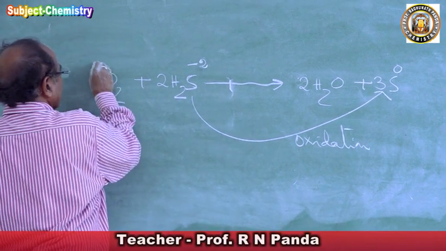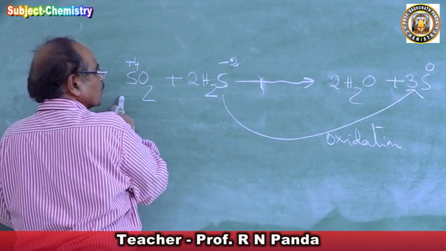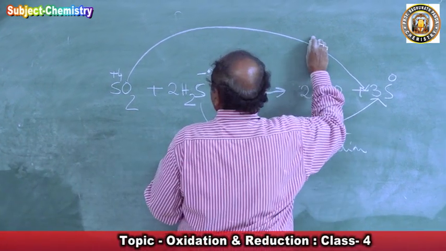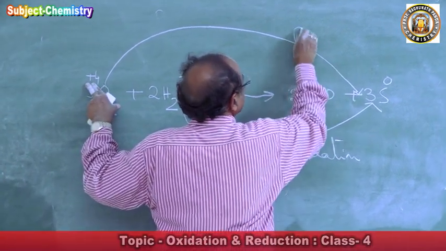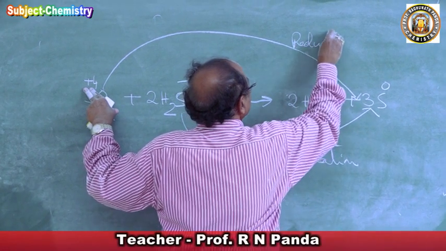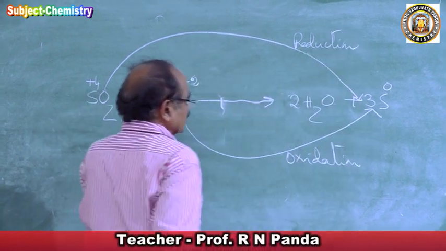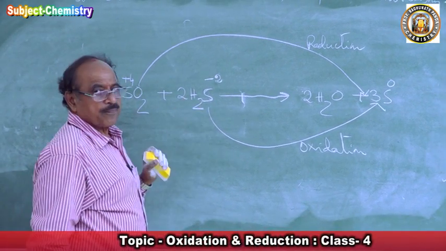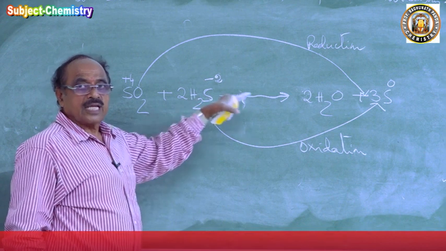Now in sulfur dioxide, the oxidation number of sulfur is +4 and it becomes 0, and this is reduction. So in this reaction, sulfur dioxide is reduced to sulfur and H2S is oxidized to sulfur.